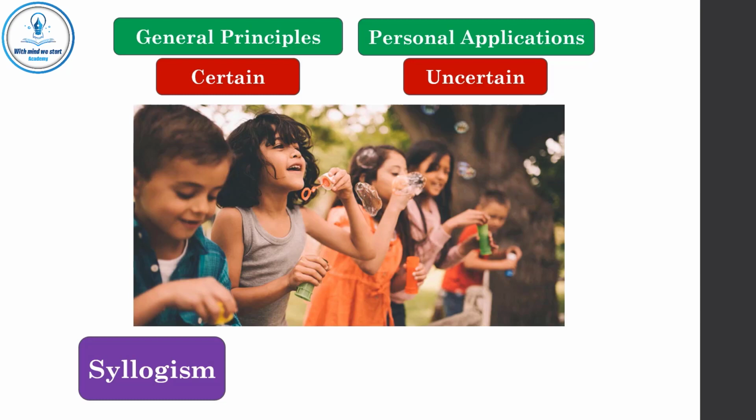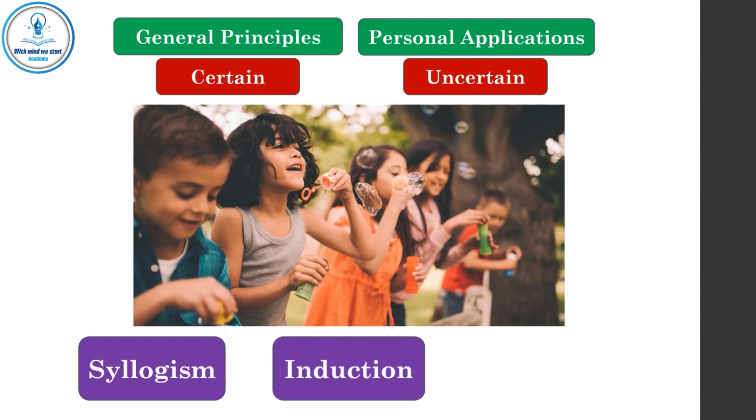In personal applications, you may use uncertainty. You may use induction. You may ask your neighbors about how they helped their children to make good social relationships. Children of the first neighbor enjoy the nearby club. Children of the second neighbor enjoy the nearby club. Children of the third neighbor enjoy the nearby club. So, every child enjoys the nearby club. This conclusion is uncertain, but you may use it in your personal applications. You may send your children to the nearby club.